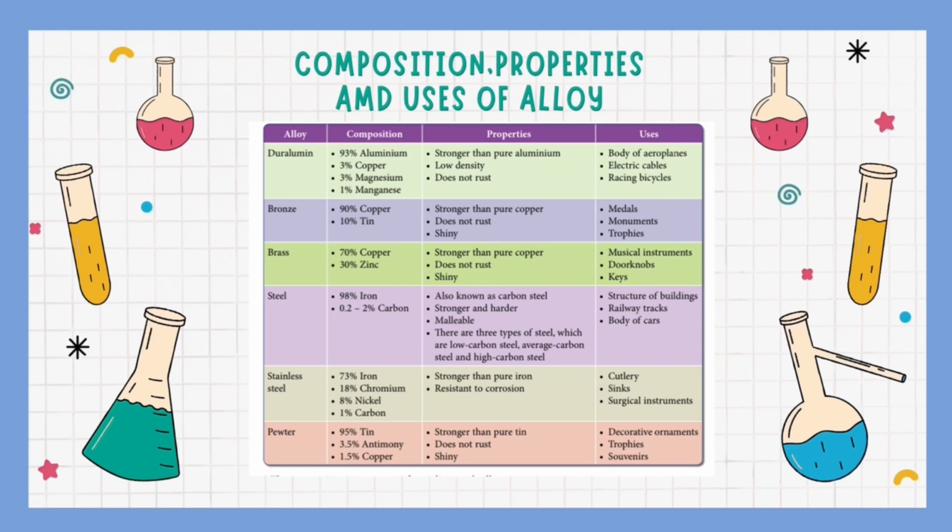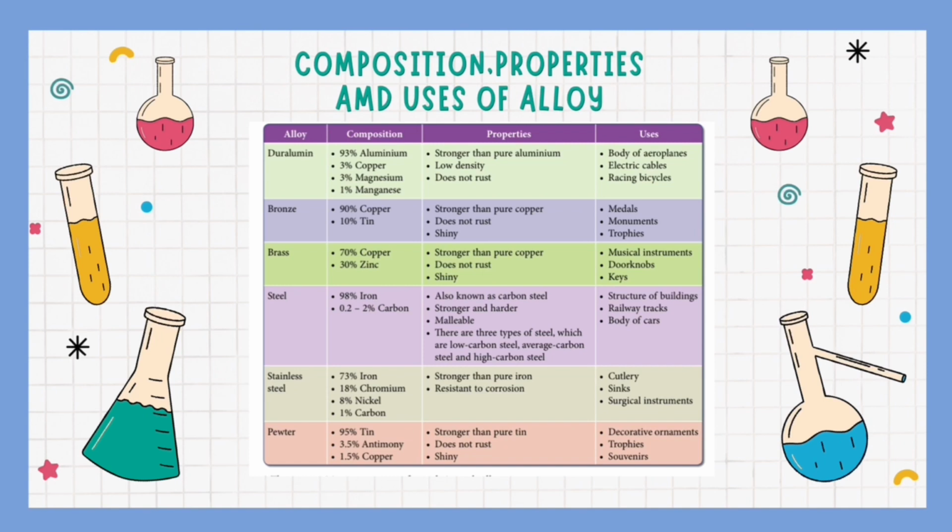Steel: 98% iron, 0.2 to 2% carbon. Also known as carbon steel, it is stronger and harder, malleable, and there are three types of steel, which are low carbon steel, average carbon steel, and high carbon steel. Uses: structure of buildings, railway tracks, and body of a car. Stainless steel: 73% iron, 80% chromium, 8% nickel, 1% carbon. Stronger than pure iron, resistant to corrosion. Uses: cutlery, sinks, and surgical instruments.